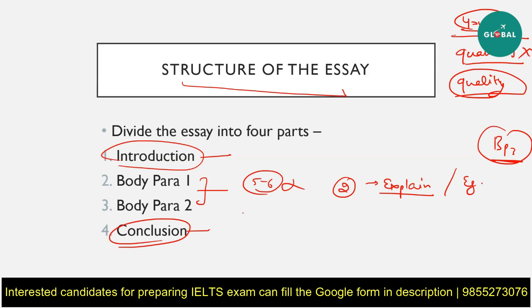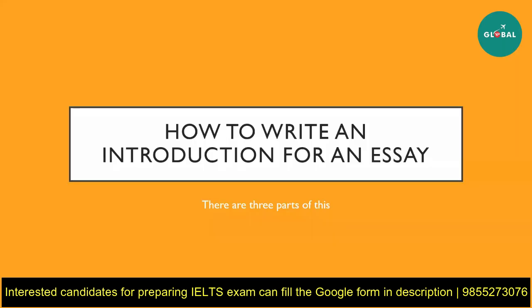Now, in your conclusion, you're going to summarize whatever points that you have written in your body paragraphs in 1 or 2 words, and then you're going to include how your own opinion is biased, or maybe something about a resolution, or maybe a solution to whatever was discussed before. So, every conclusion normally contains 2 parts, your own opinion plus the summarized points, or summarized points plus a solution to the given problem. All right, I hope everything is clear at this stage. Now let's move on to how you can write a perfect introduction for an essay in IELTS.